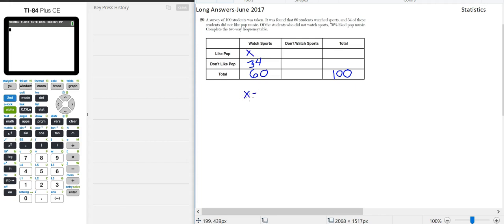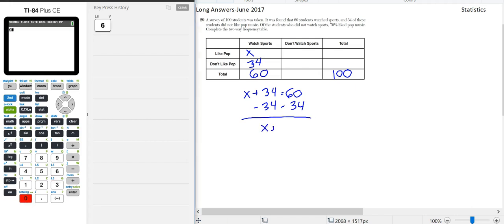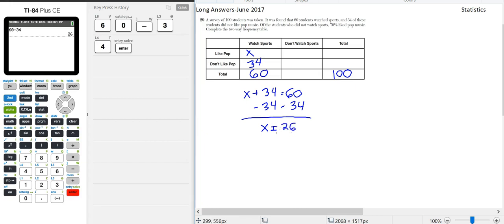But we know that x plus 34 is equal to 60. Because of the total students who watch sports, some of them like pop, some of them don't like pop. We know the amount that don't like pop, so we could use that information to solve for the ones who do like pop. So minus 34 and minus 34. x is equal to 60 minus 34, which is 26. So 26 students watch sports and like pop.